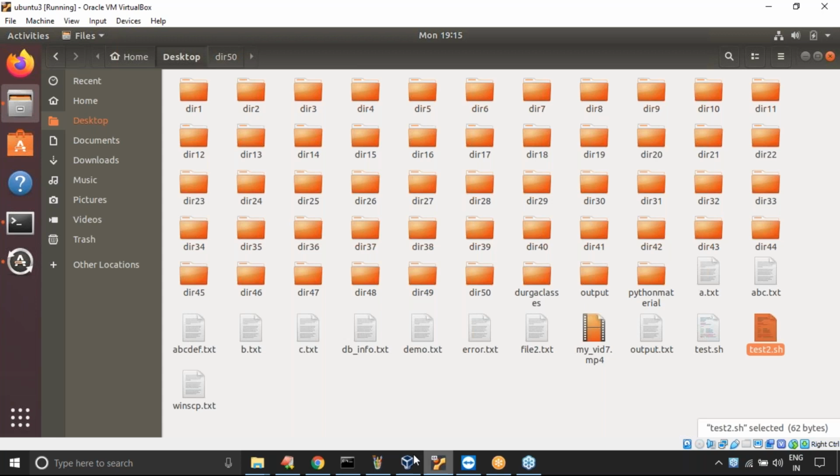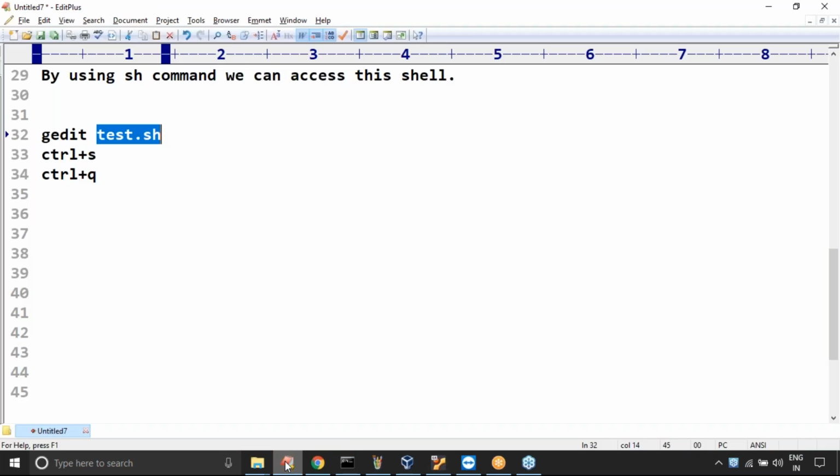Now take very special care. By default, this script does not have executable capability, so the user can't execute this script. For that, the user has to provide execute permission for the script.